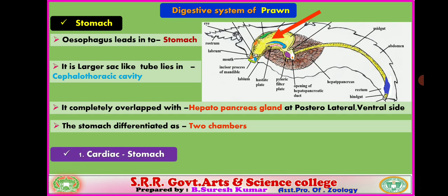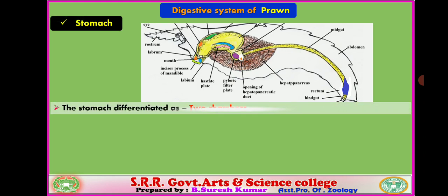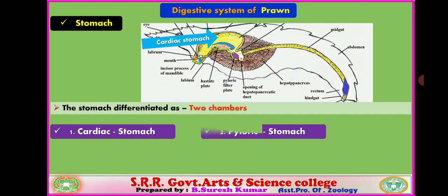The stomach is differentiated into two chambers. The first chamber is called the cardiac stomach, and the second subsequent chamber is named the pyloric stomach. Remember, the stomach in prawn is differentiated into two regions: cardiac stomach and pyloric stomach. Such differentiation we find in Palaemon. Yes, let us see the regions of the stomach. The stomach is differentiated into two chambers, cardiac stomach and next pyloric stomach.